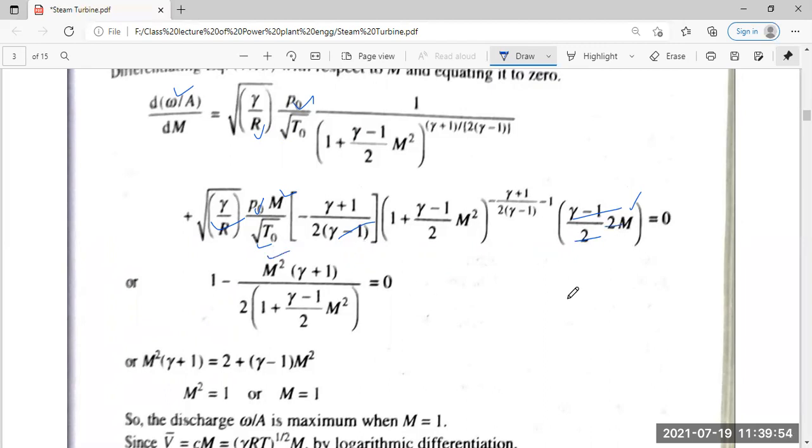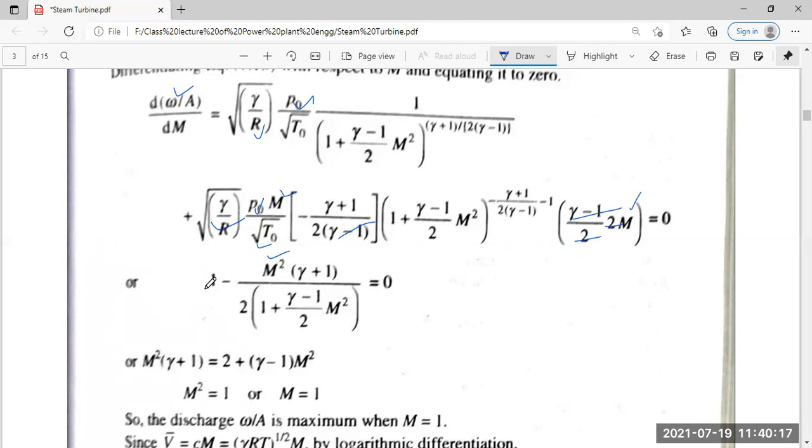So it becomes gamma plus 1 divided by 2 into 1 minus gamma minus 1 by gamma into m itself. Now, what happens after further simplification?